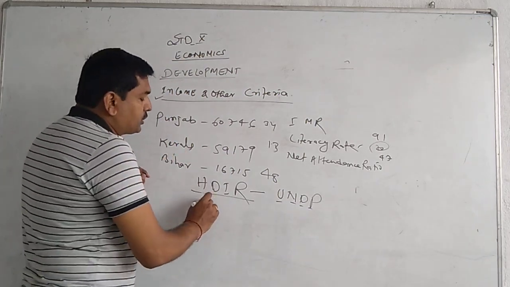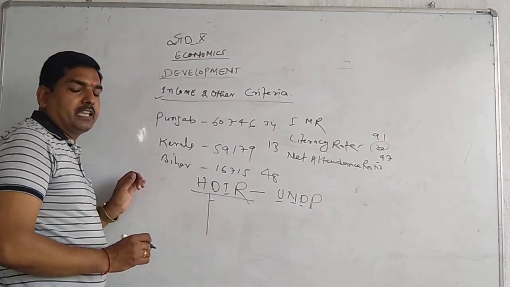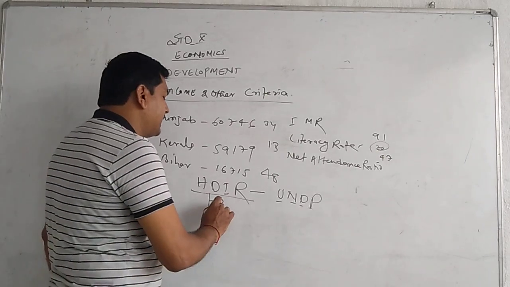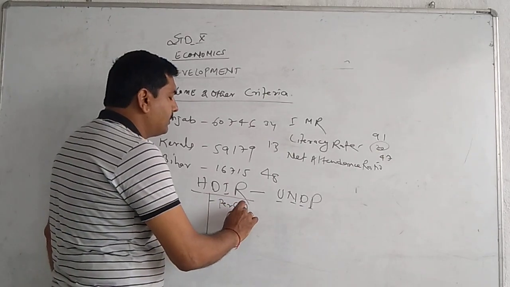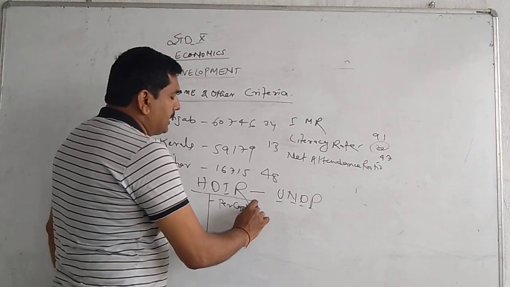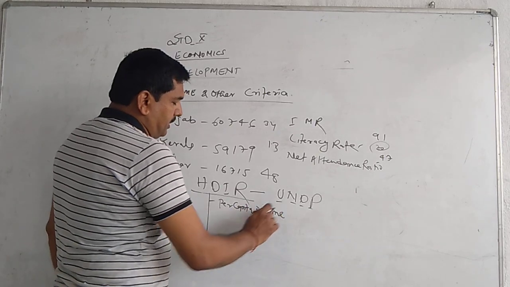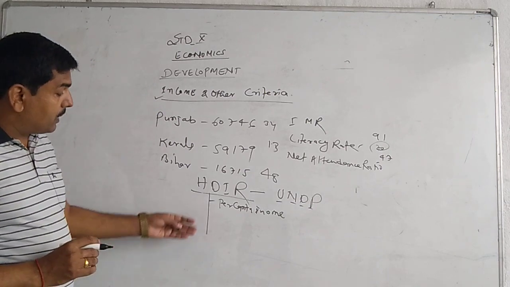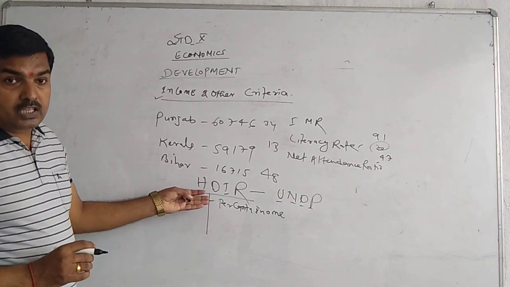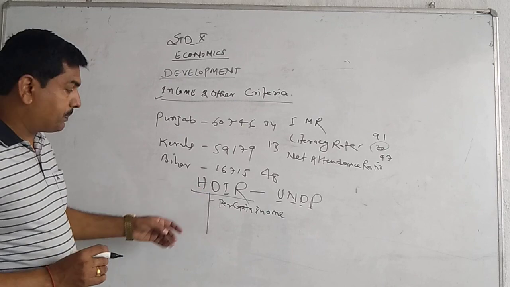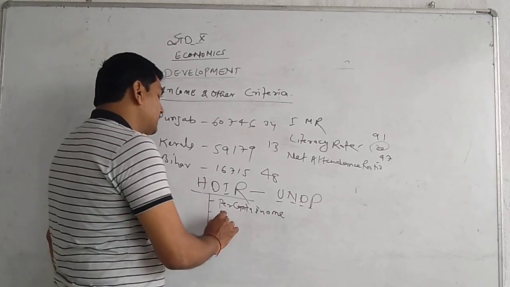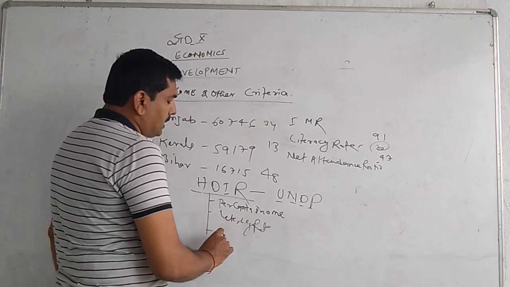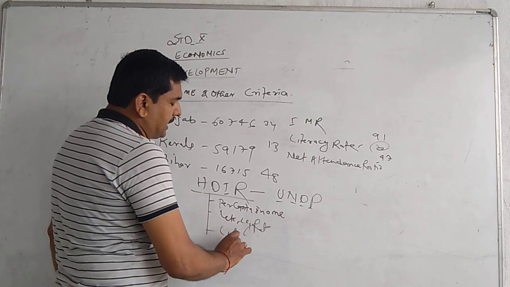It is based on three parameters. What are they? First is per capita income, which is the first way to compare the economic and social condition of the people. Second, literacy rate, and third one is life expectancy.